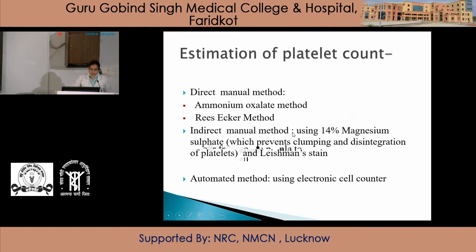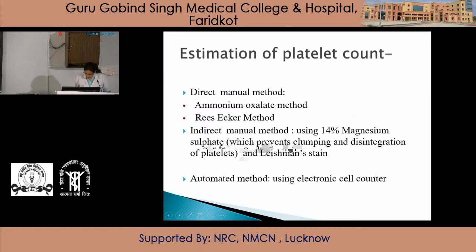Indirect manual method uses 14% magnesium sulfate and the smear is made, which is stained with the Leishman stain. Here magnesium sulfate prevents the clumping and disintegration of platelets. So in this indirect manual method, as we do the DLC, similarly we do the platelet count in the PBF.